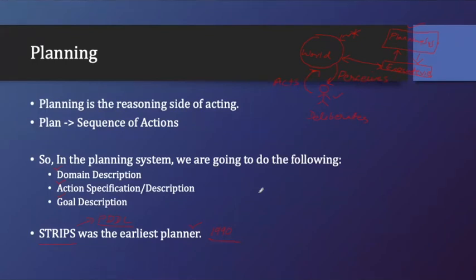I think till now you have understood what we are going to do in the planning system: describe the domain, specify the actions, and describe the goal. All these things would be there with the agent, so that the agent will work based on the world perception and this planning system, and do some actions.